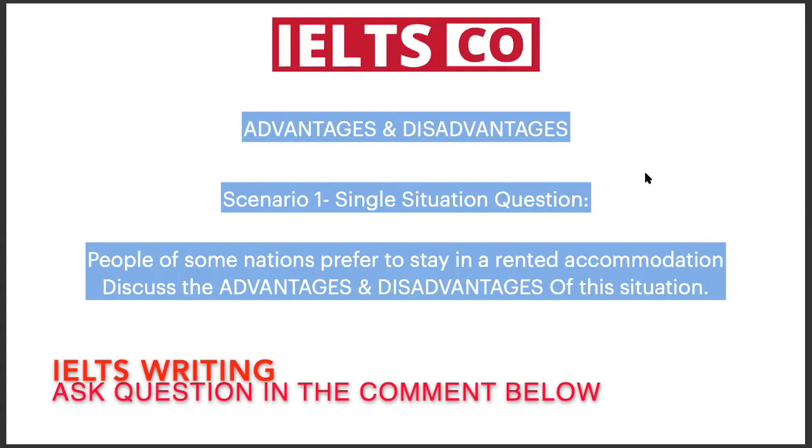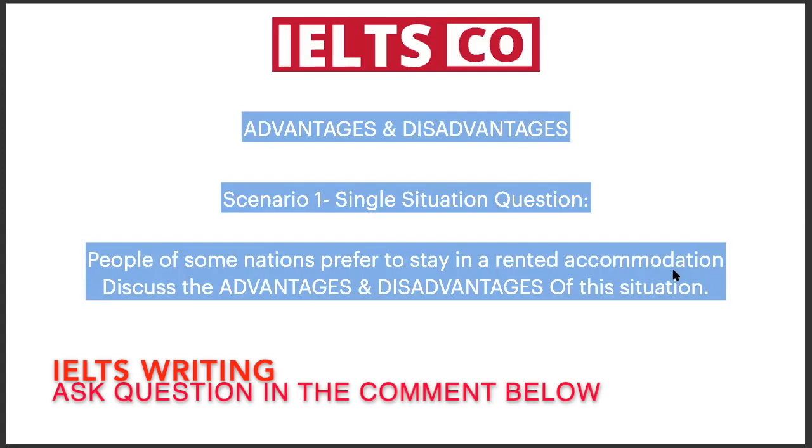So no matter what, while writing an essay in IELTS, the introduction paragraph, which is a major component, and the conclusion paragraph will always remain the same. Introduction will be one paragraph, conclusion will be one paragraph. So two paragraphs, and then we are told to write the advantage and the disadvantage of people staying in a rented accommodation. So there will be two body paragraphs which will carry the major information.